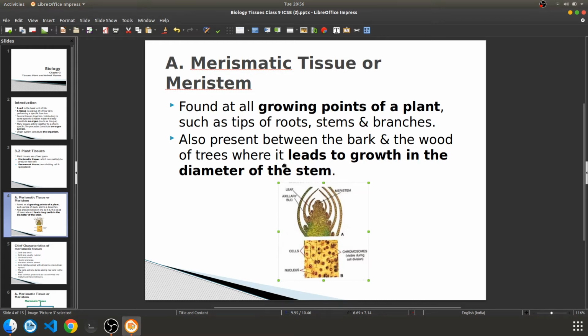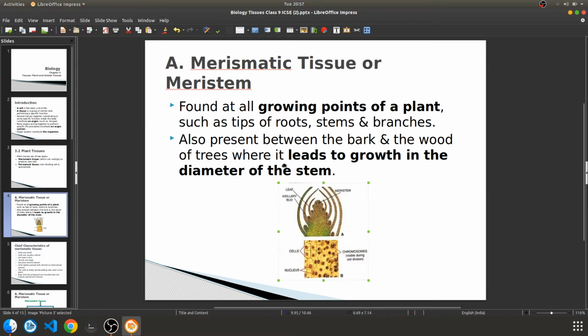But as it grows up, you will find that the diameter of that stem also increases. That means growth is there, and growth means many cells are working together. That means production of new cells is happening there. That means meristematic tissues are present there.